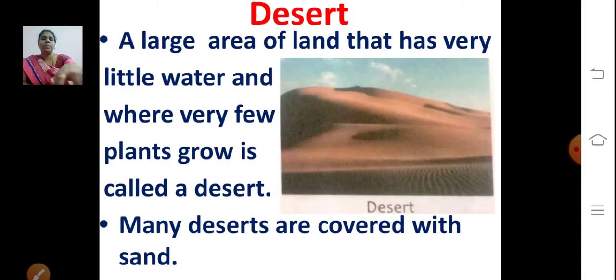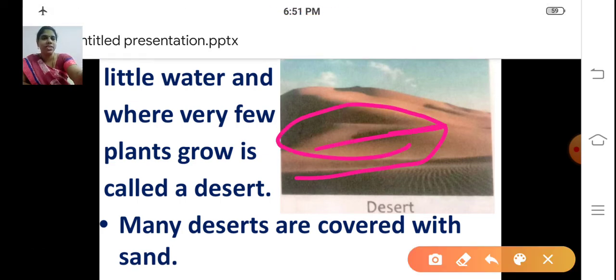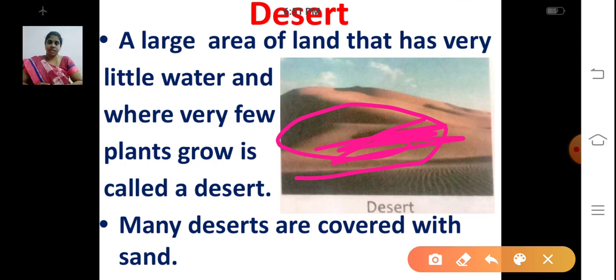Now we'll see about desert. Have you seen a desert? How will it be? It is a large area of land that is covered mostly with sand. You can see this picture. In deserts, there is little rainfall and only very small plants grow. A large area of land that has very little water and where very few plants grow is called a desert. Only a few plants like cactus will grow here.